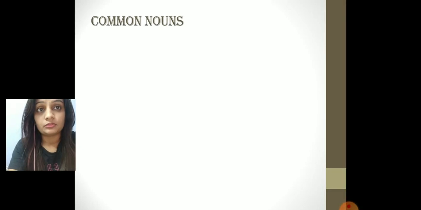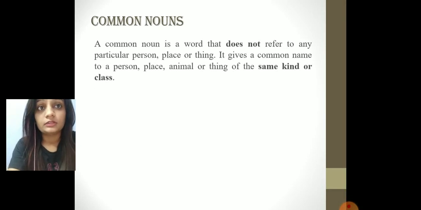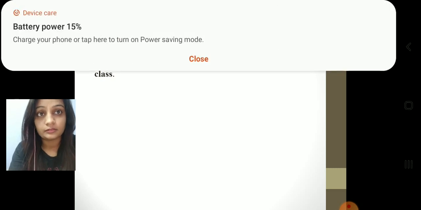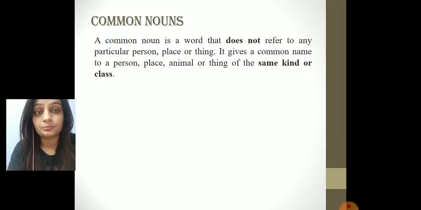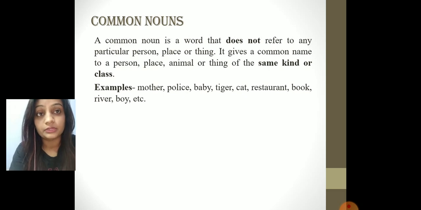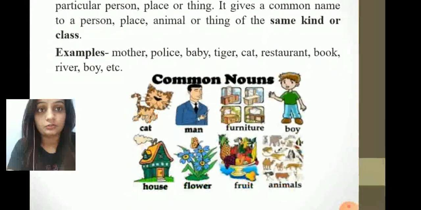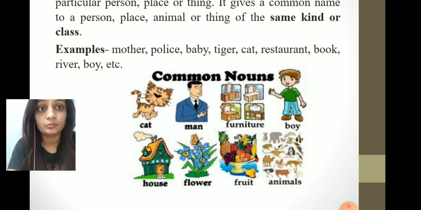Next is your common nouns. What is a common noun? A common noun is a word that does not refer to a particular person, place or thing. It gives a common name to a person, place, animal or thing of the same kind or class. Let's take an example. Mother, police, baby, tiger. These are common nouns. Father, mother. In this image you can see common nouns like cat, man, furniture, boy, house. These are examples of common nouns.